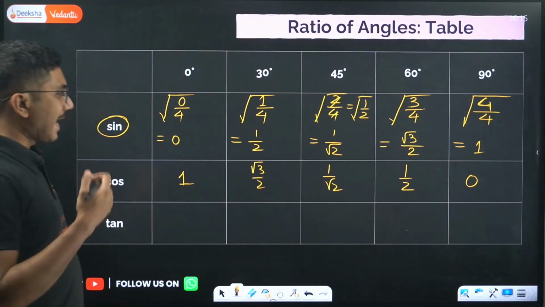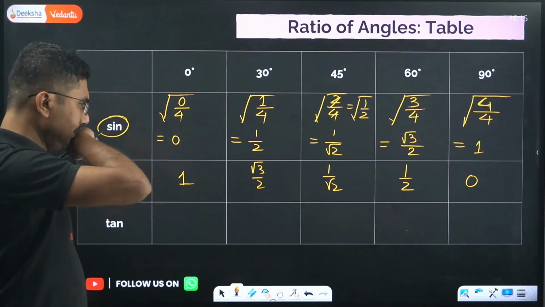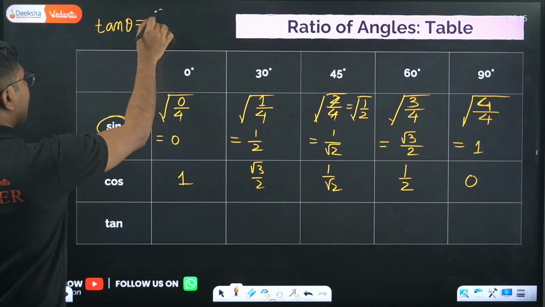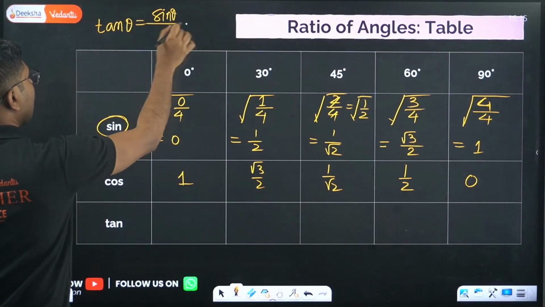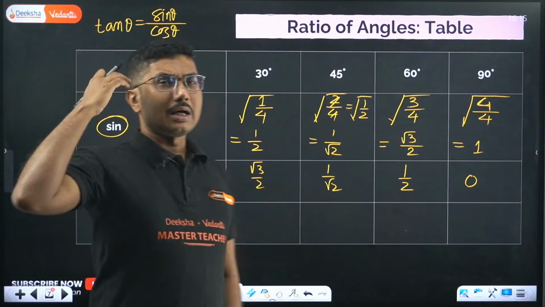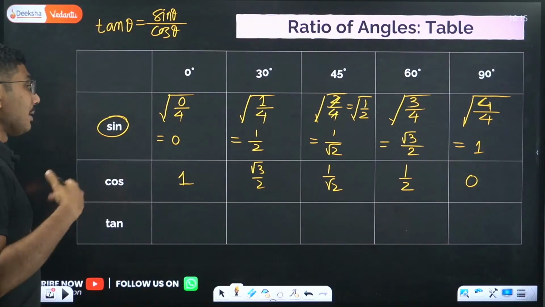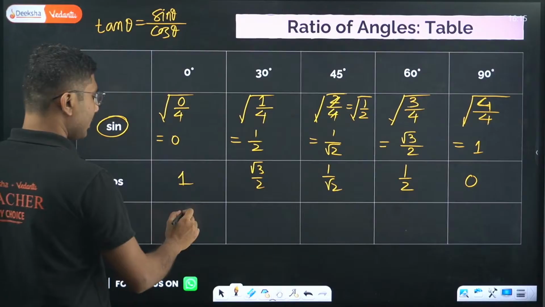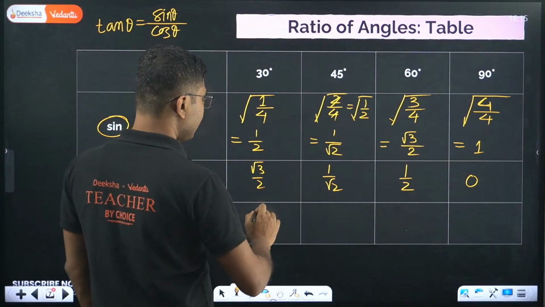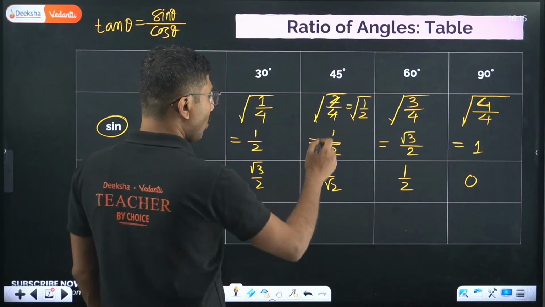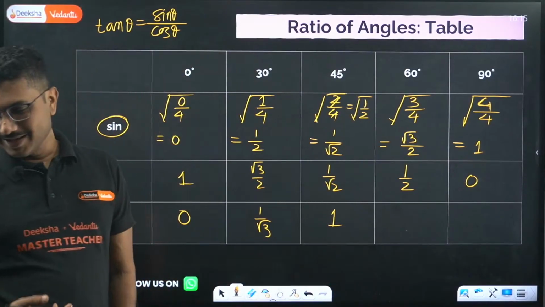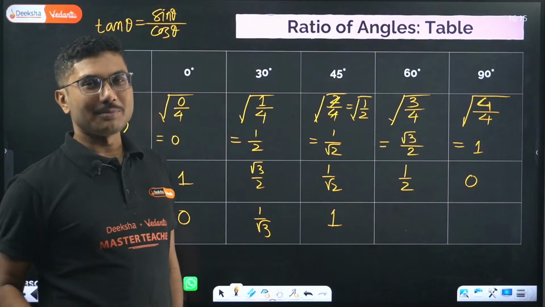What about tan? Tan is again sine divided by cos. Obviously we know that tan theta equals sine theta by cos theta. Those who have forgotten it: not only is it perpendicular by base, it is also sine theta by cos theta. So now you divide 0 by 1 is 0. Half by root 3 by 2 is 1 by root 3. 1 by root 2 divided by 1 by root 2 is 1. I hope everyone remembers tan 45, right? Tan 45 is the easiest to remember.